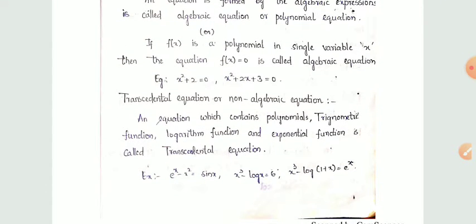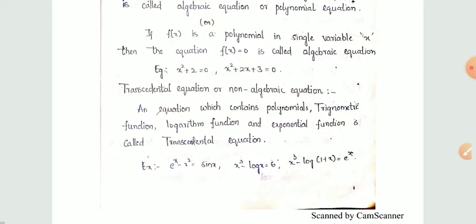Now, another definition: transcendental equation or non-algebraic equation. An equation which contains polynomials, trigonometric functions, logarithmic functions and exponential functions is called a transcendental equation.